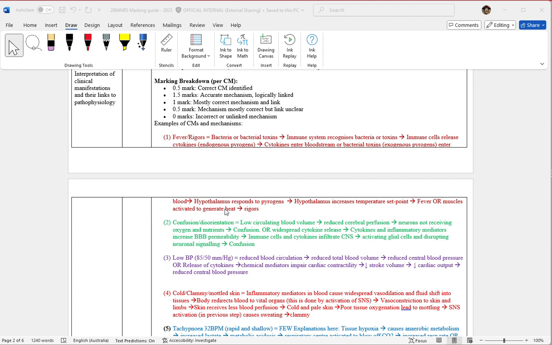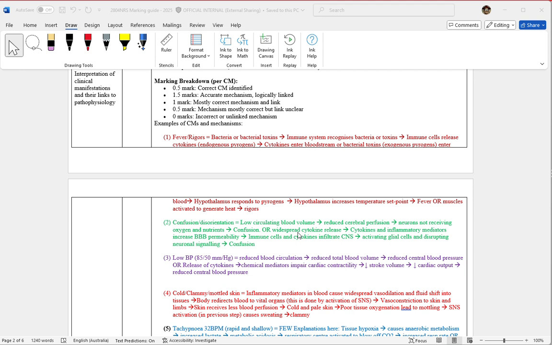They may demonstrate the rigors part, that's just the activation of the muscles shivering, but that should be included in a similar pathway. Confusion, disorientation, most likely comes from the low blood circulation or blood volume, therefore a reduced blood pressure, therefore reduced cerebral perfusion, leading to confusion.